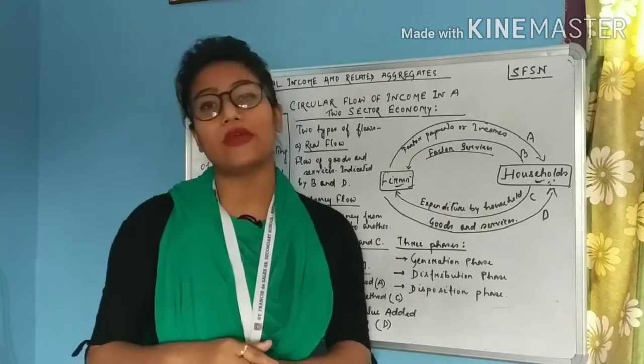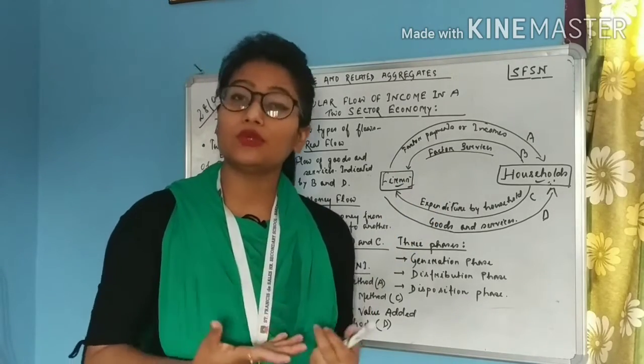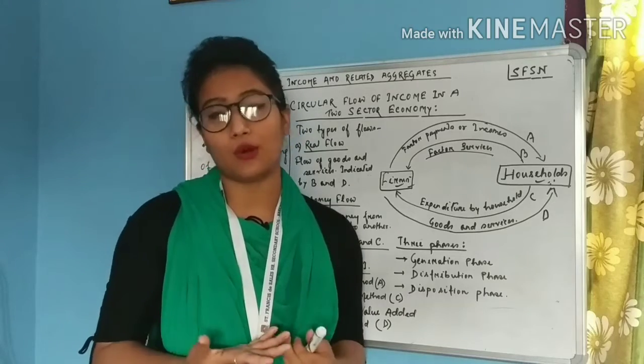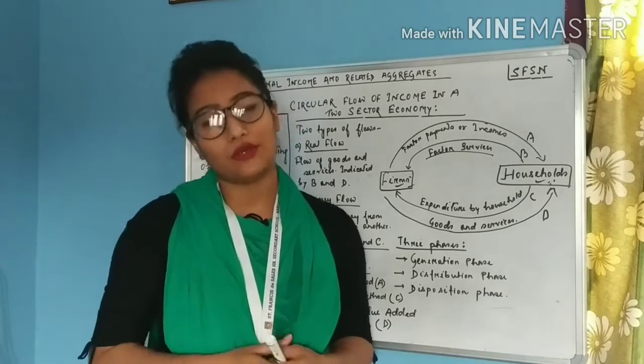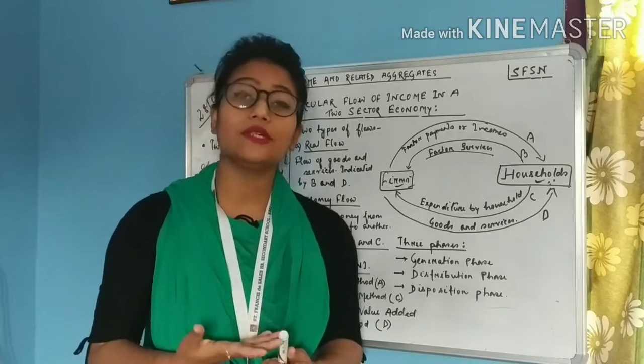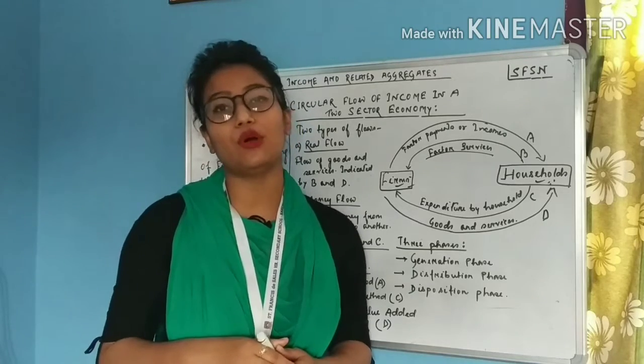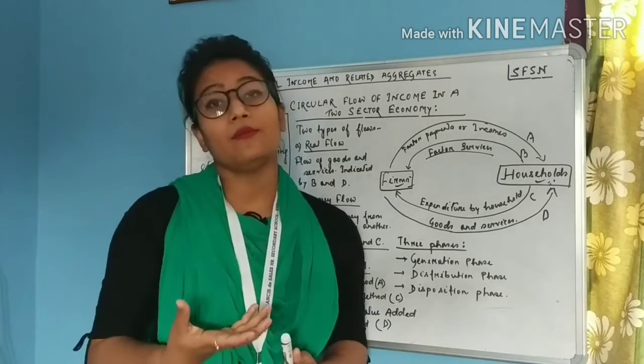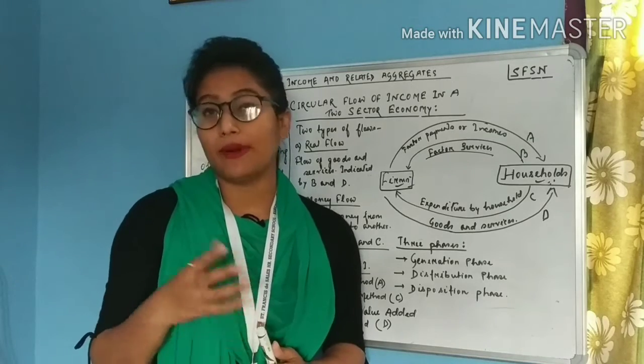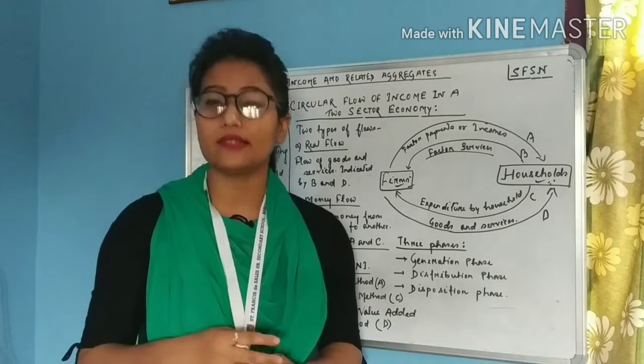Now what will happen? With the help of these factor services, the producers or the firms will produce the output. Output will be generated in the economy, and after the generation of output, the firm will have to pay money to the factors for their services, right?